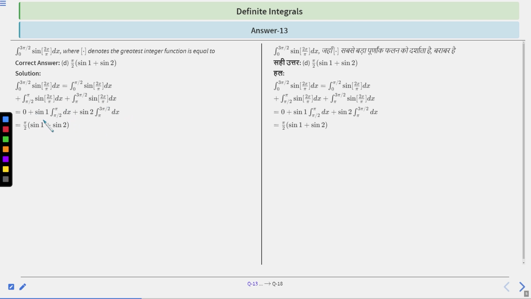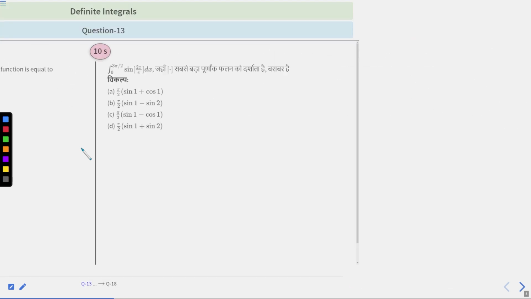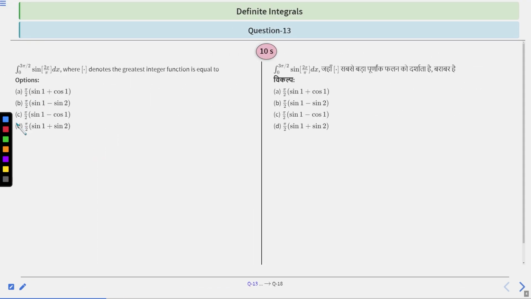which after solving you will get 0 plus sine 1 times the integral of dx from π/2 to π, plus sine 2 times the integral of dx from π to 3π/2. After solving, you will get π/2 times (sine 1 plus sine 2). Clear? So I think option D, π/2 into (sine 1 plus sine 2), will be the right choice. Got it? Option D is the right choice.